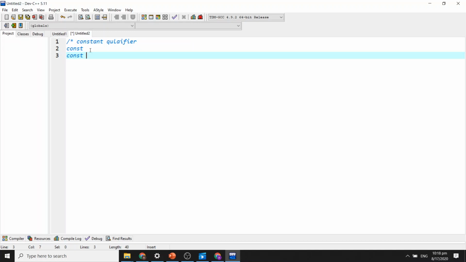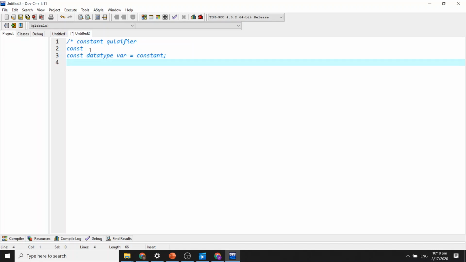const, space, data type. As I already have told you about different data types used in C++, then variable equal to constant value, whatever constant value you want to give the variable. Like for example, const